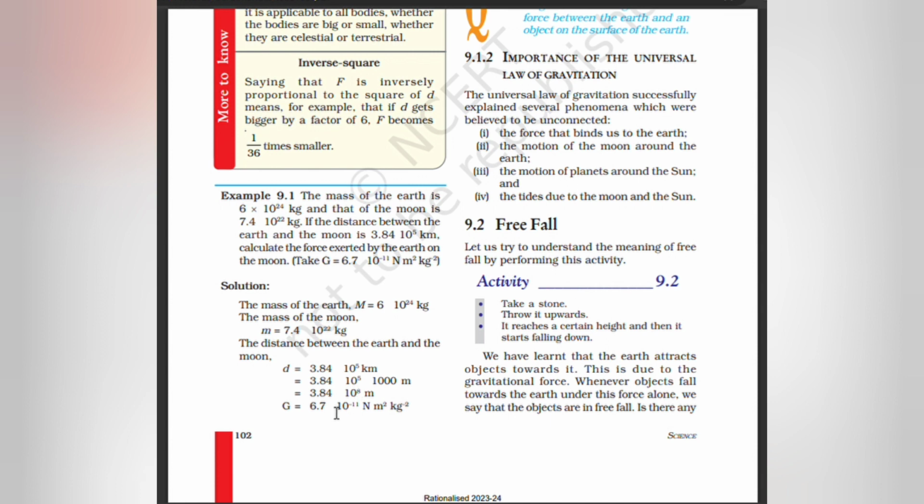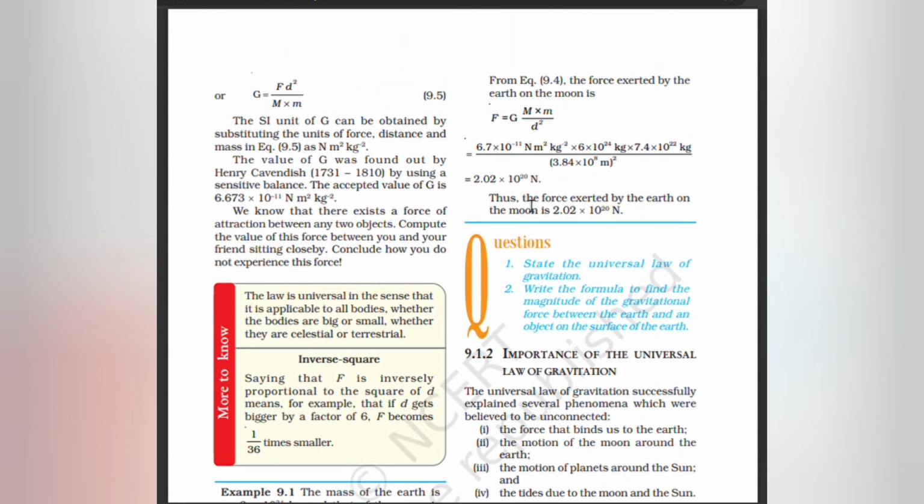G is equal to 6.7 into 10 to the power minus 11 Newton meter square per kilogram square. Force exerted by the earth F is equal to G M into m by d square. Applying all the values here, we get 2.02 into 10 to the power 20 Newton.